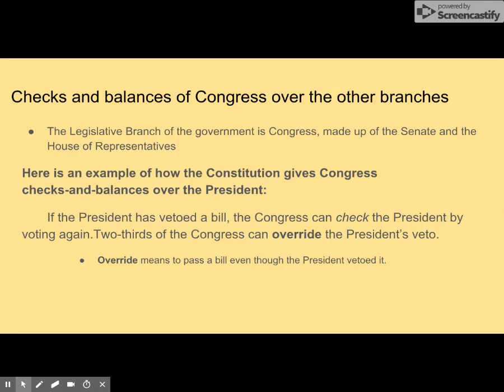2/3 of the Congress can override the president's veto. Override means to pass a bill in spite of the president's veto. That power of the legislative branch to override a veto checks the power of the executive branch veto.